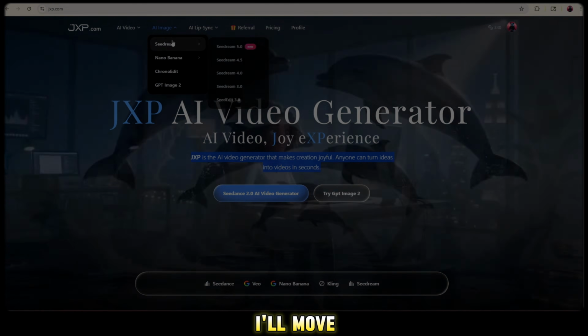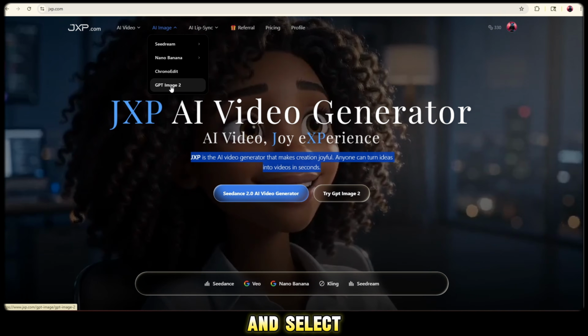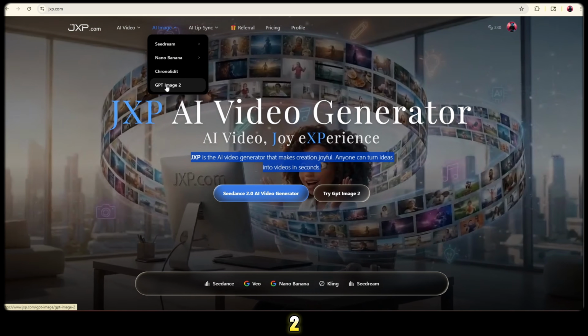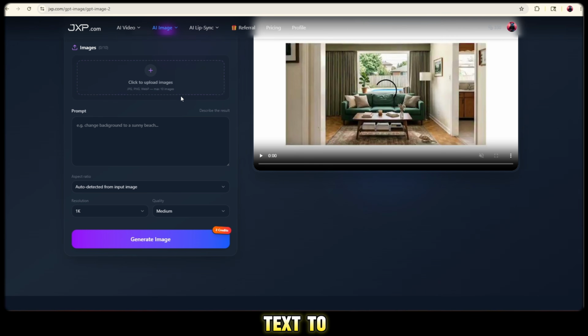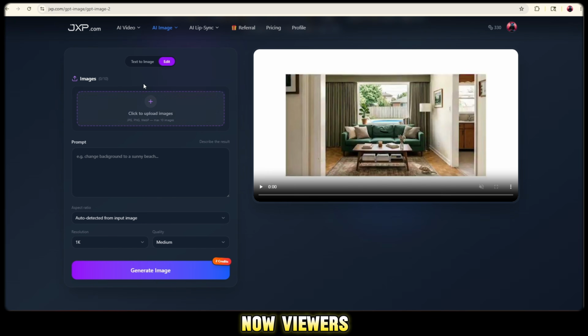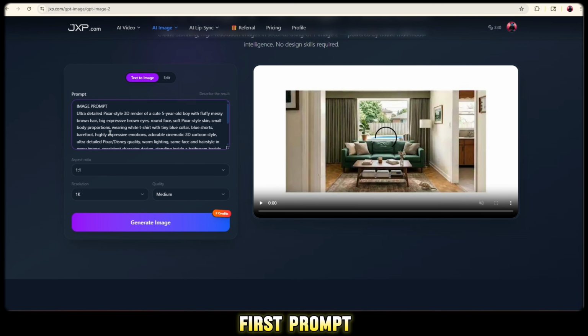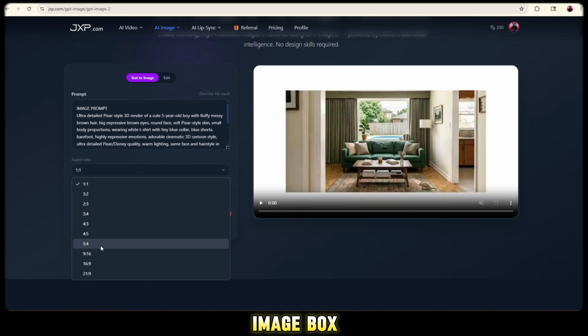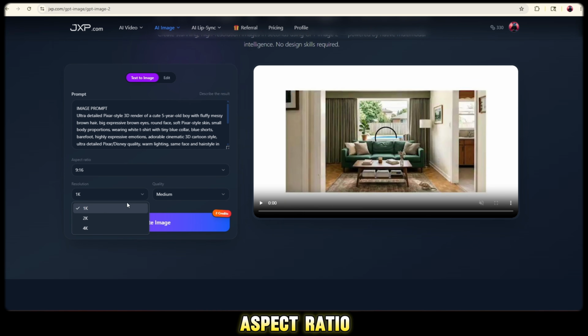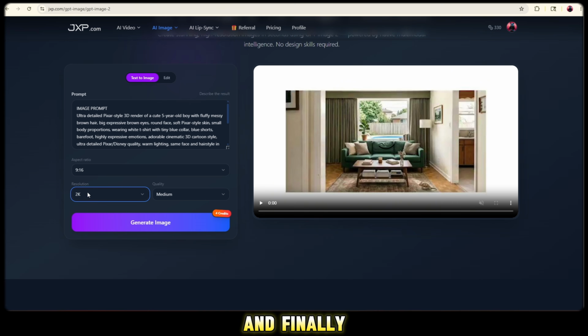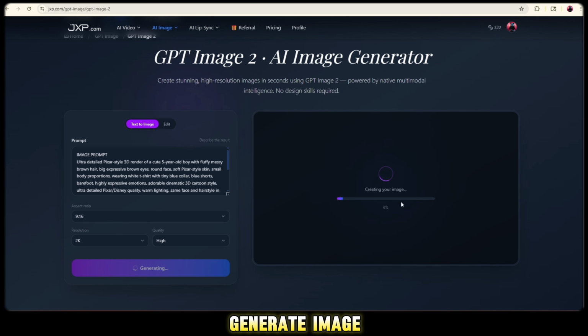So first, I'll move to the image generation section and select GPT Image 2. Then I'll choose the text to image option. Now viewers, I'll simply go to the prompt section, copy my first prompt, paste it into the text-to-image box, select the aspect ratio, choose the quality settings, and finally click on Generate Image. And viewers, after waiting just a few seconds, boom!